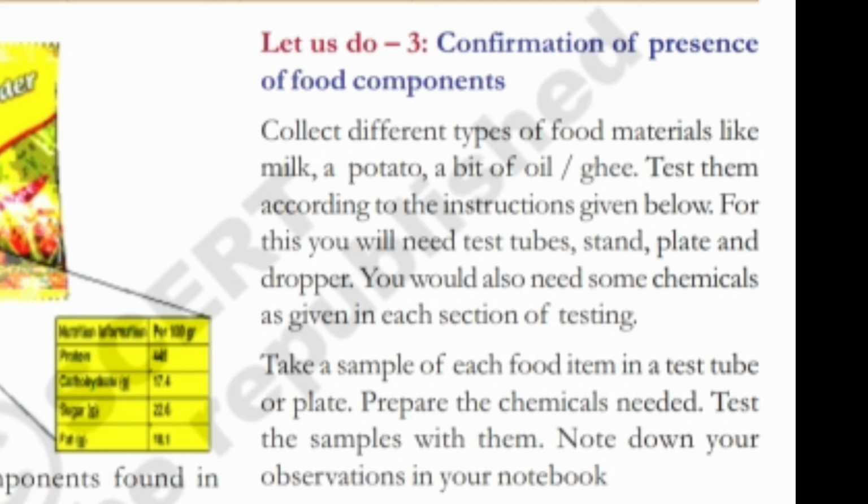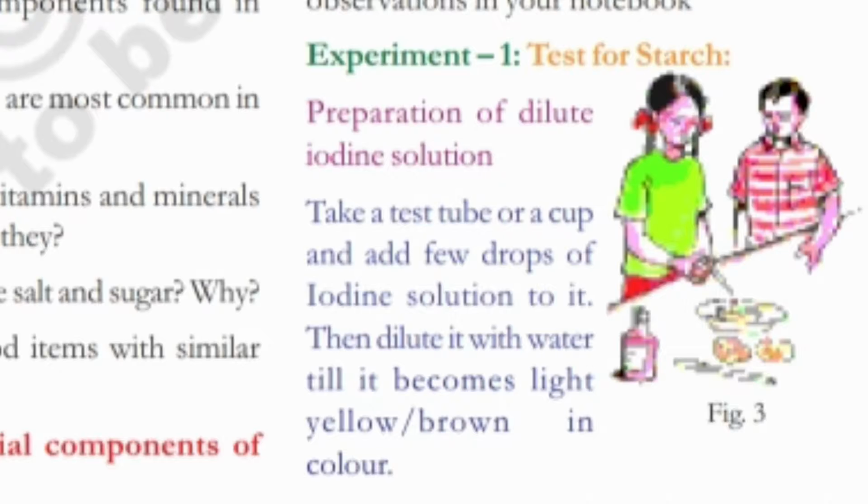For this, you will need test tubes, stand, plate and dropper. You would also need some chemicals as given in each section of testing. Take a sample of each food item in a test tube or plate. Prepare the chemicals needed. Test the samples with them. Note down your observations in your notebook.